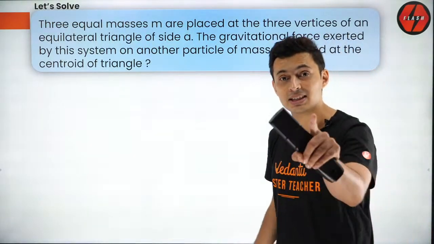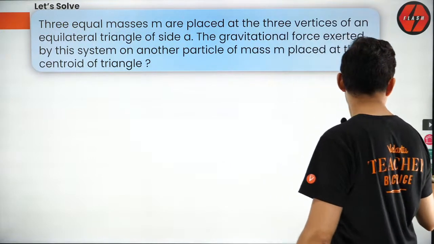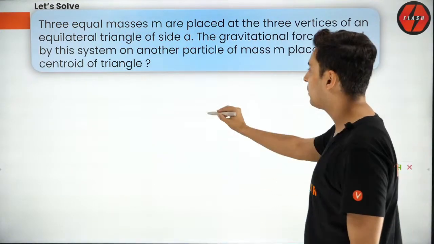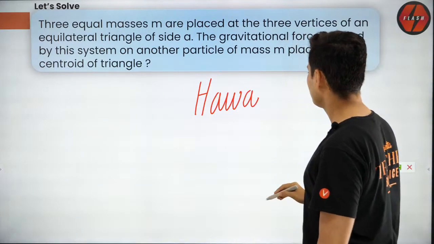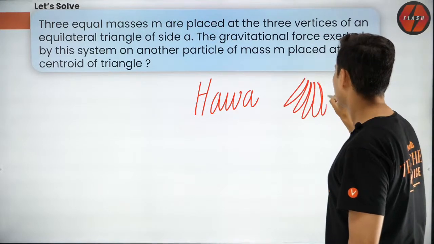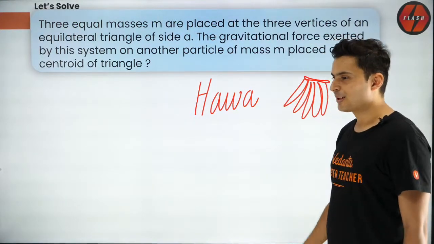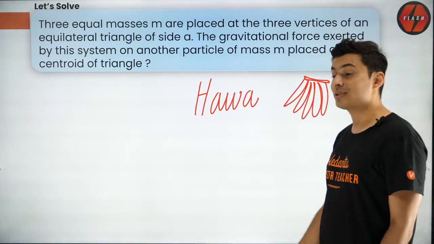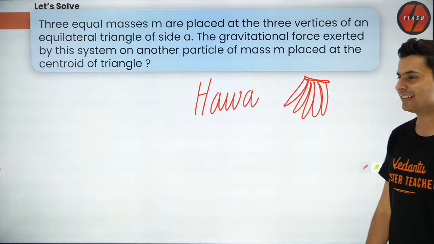These kind of questions have a special name in JEE. You know what these questions are called? Bouncers. No. Bouncer is something which you don't understand even after reading 100 times.